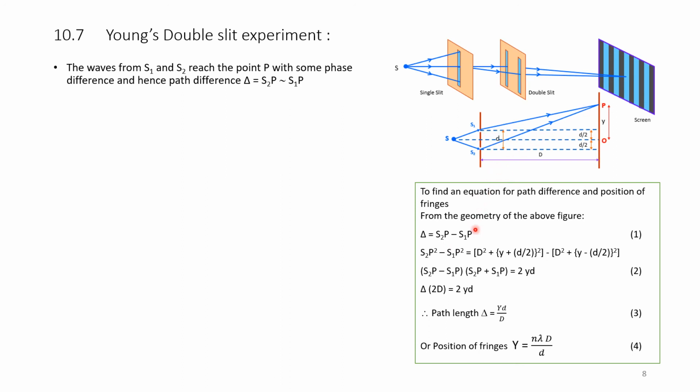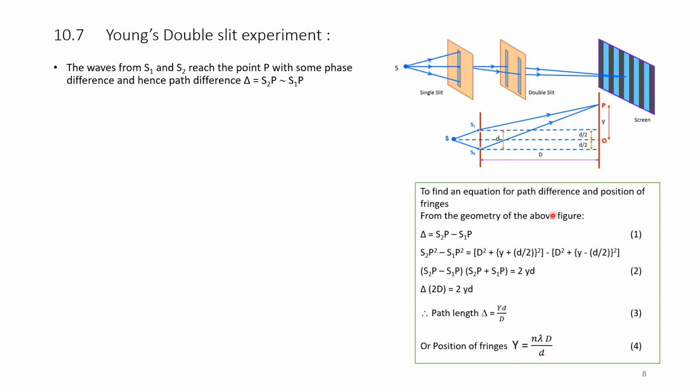Therefore, we will consider squaring: S2P square minus S1P square. Using algebra, S2P, the hypotenuse, is D square plus (y plus d by 2) whole square, minus S1P square, which is D square once again plus (y minus d by 2) whole square.